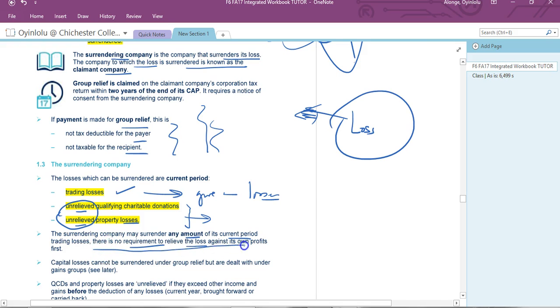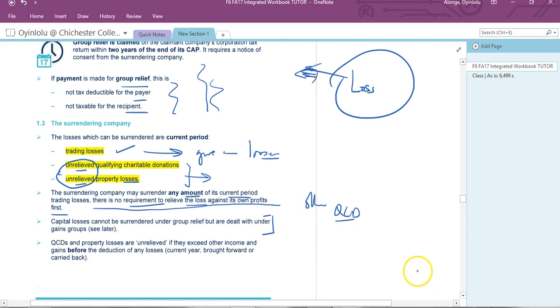There is no requirement to relieve the profits first, allowing you to do a few things with other income, maybe against the QCD, if you like. Capital losses are dealt with differently. We'll come to that later on. So we don't deal with capital losses, we don't mix them up with trading, with group relief.